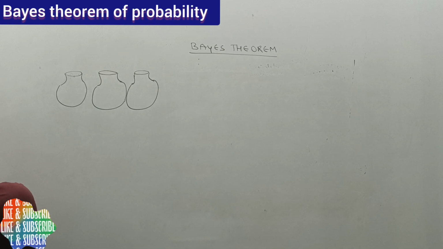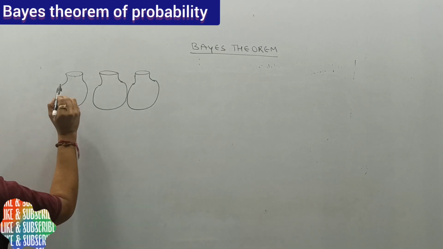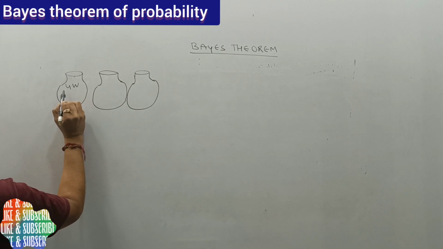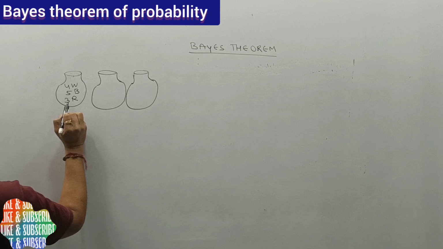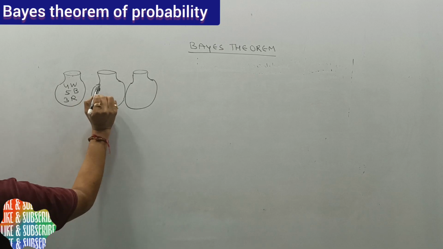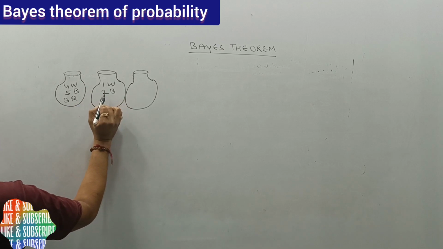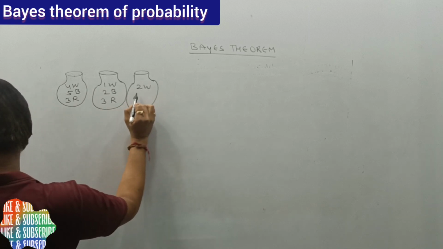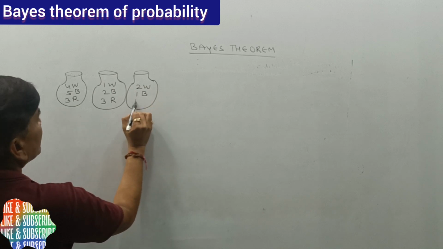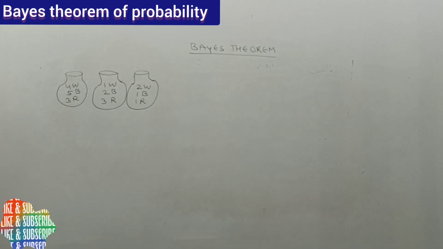The first contains 4 white, 5 black and 3 red marbles, the second contains 1 white, 2 black and 3 red marbles, and the third contains 2 white, 1 black and 1 red marble.